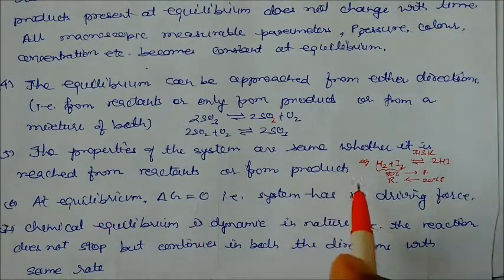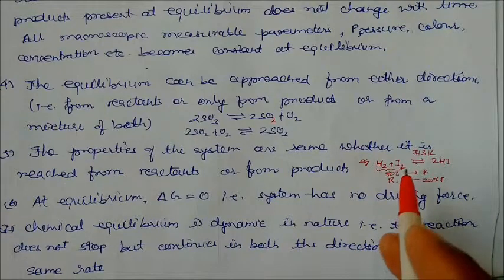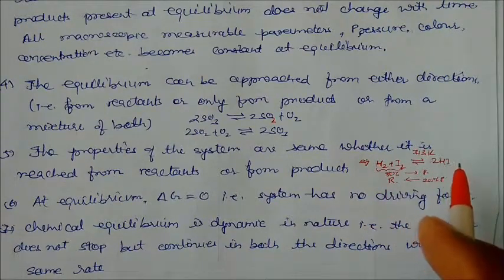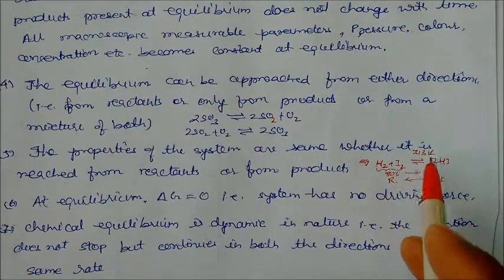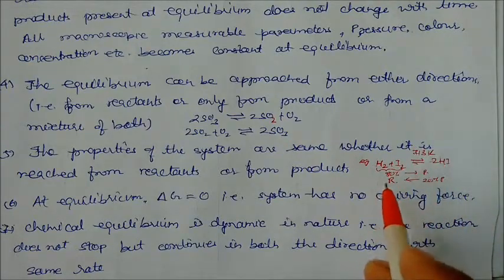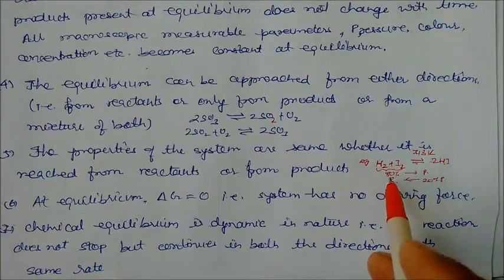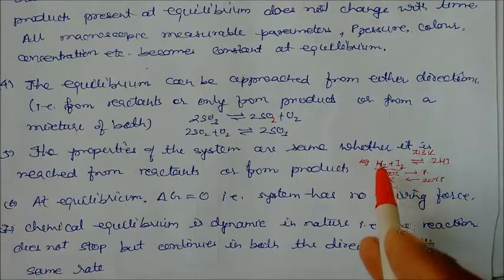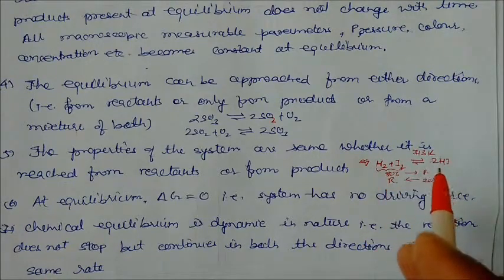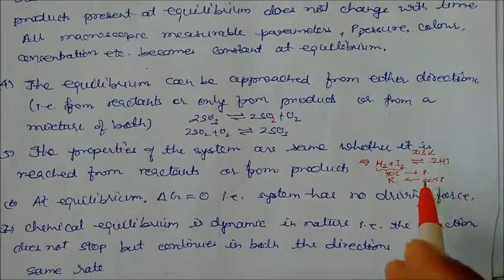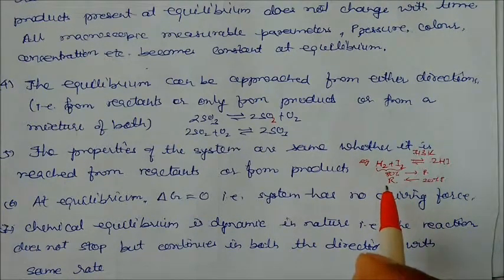As we said, suppose you are taking H2 plus I2 which is converting to hydrogen iodide at 713 Kelvin. Now let us take that suppose 80% of H2 and I2 is converting to product. Now if you start from the product also, we get 20% product. So this 20% product will convert into 80% of reactant.